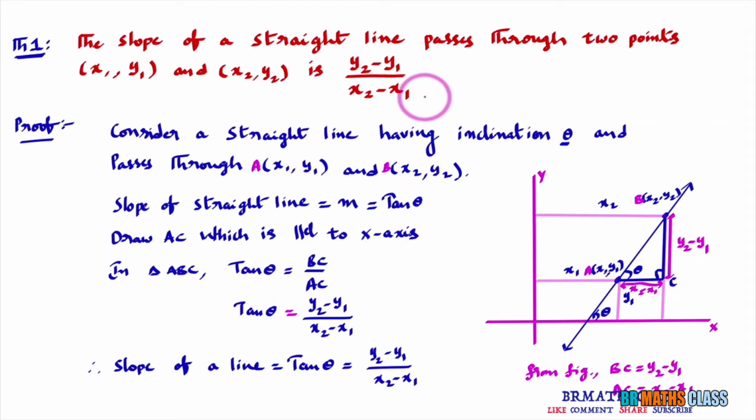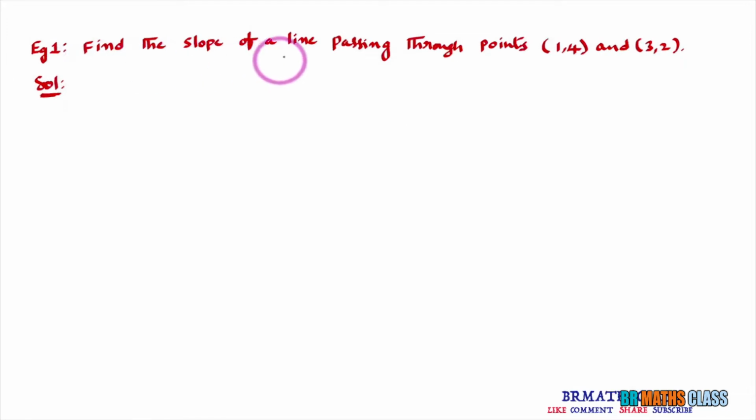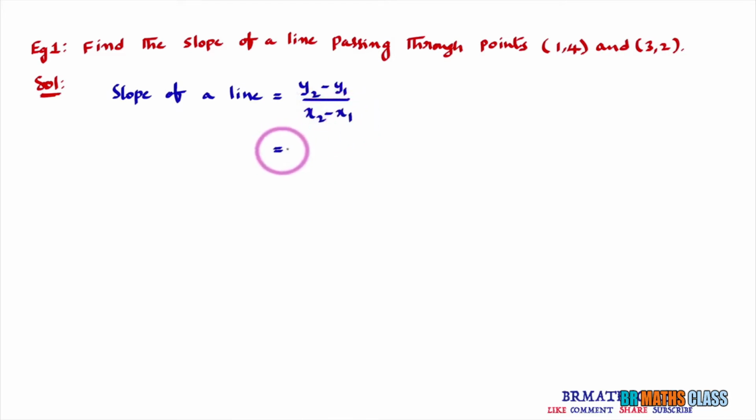Now we will try to understand these things with 2 smaller examples. Find the slope of a line passing through 2 points 1, 4 and 3, 2. What is the slope of a line formula? The formula is y2 minus y1 divided by x2 minus x1. You can take any point as x1, y1, any point as x2, y2, it's your choice.